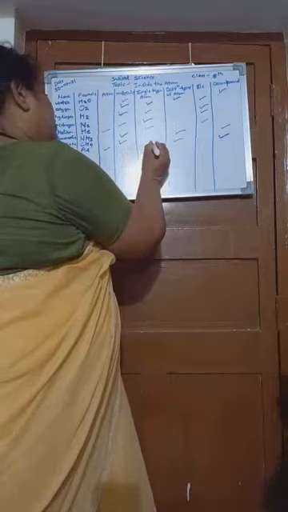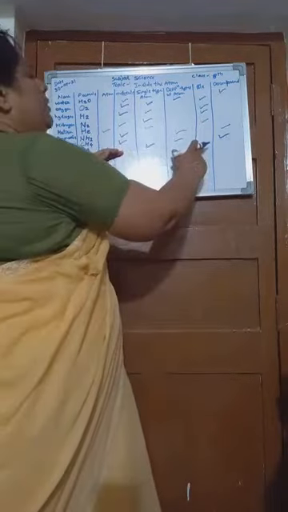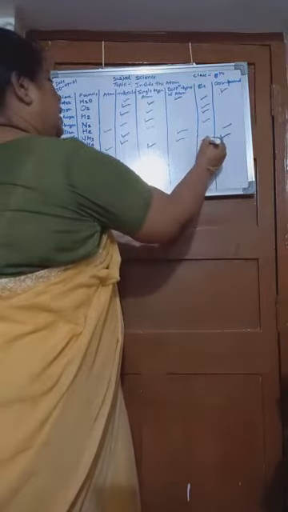Then we have to check here whether it is a single type of atom or different types of atom. It consists of only one type. Argon is only one type of atom, not different types of atom in a molecule. Okay, then we have to check here whether it is element or compound. Who will tell me? It is an element because it consists of only one type of element, that is Ar. It is not a compound. Okay, then we have to check neon.